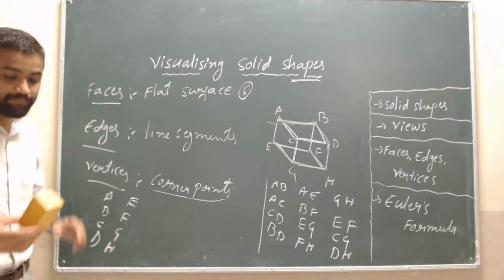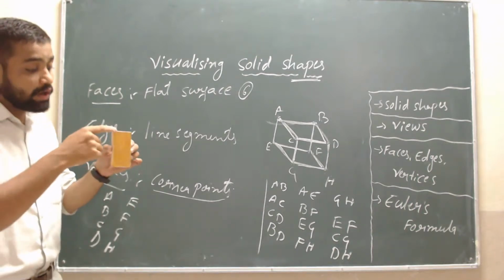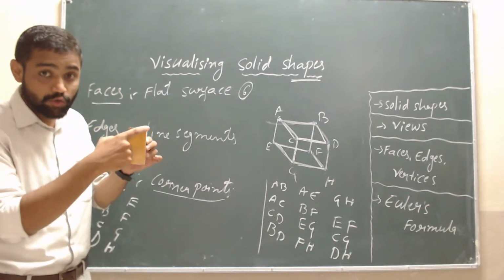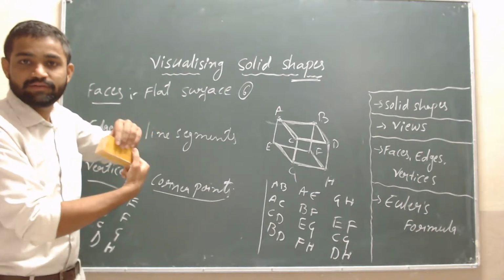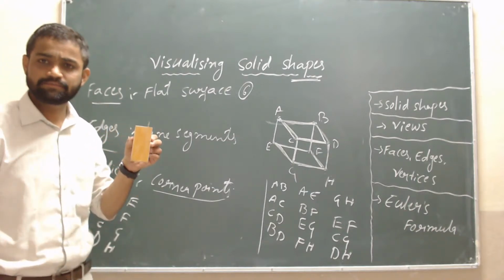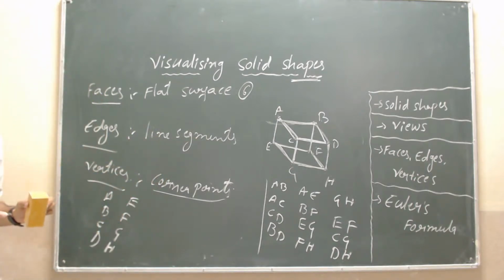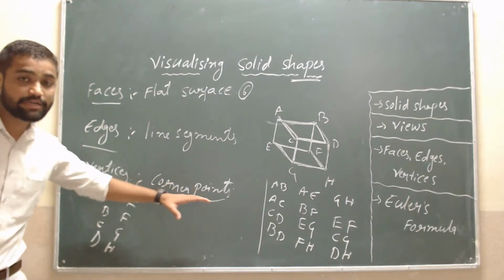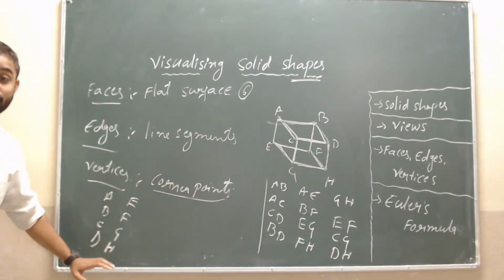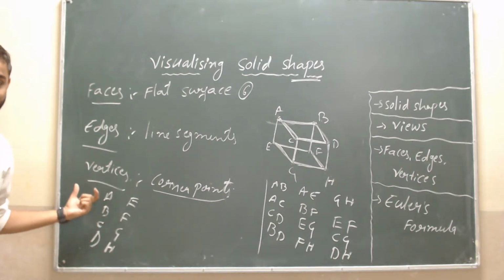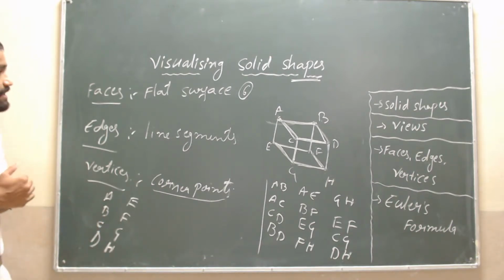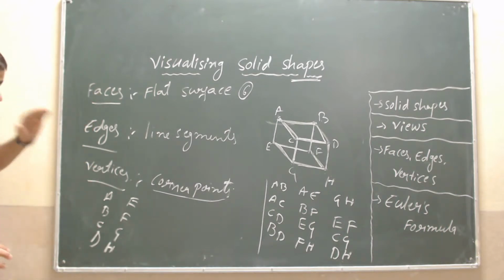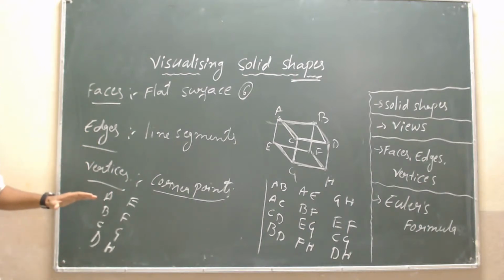Let's check with this one. How many corner points are there? 1 2 3 4, 1 2 3 4, 5 6 7 8. There are 8 vertices. The corner points are 8, and these corner points are called vertices, students. Very good, children. I think it is clear to you what is meant by faces, edges and vertices.